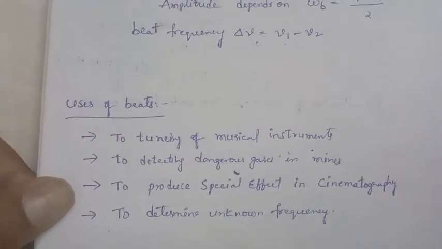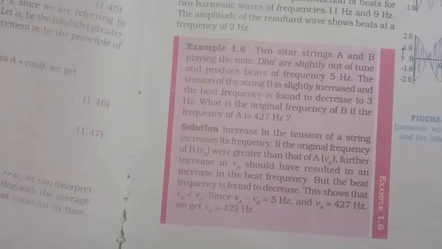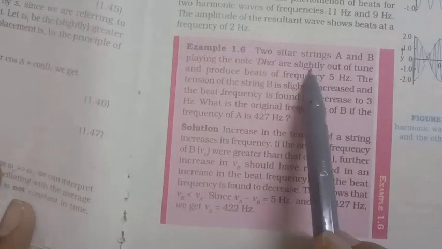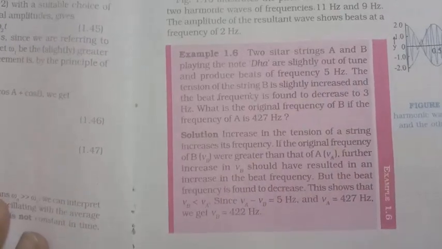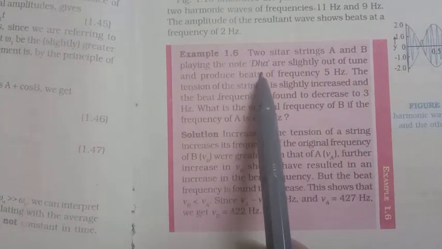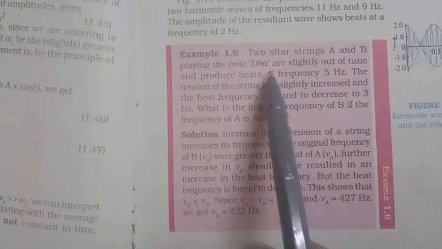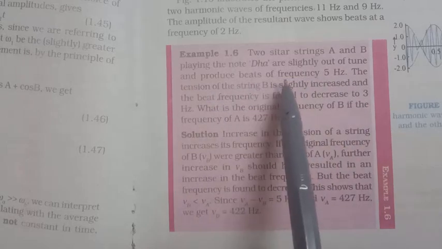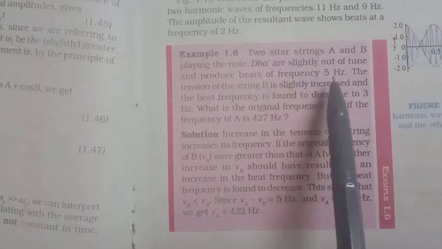For one example problem, read this question clearly. Two sitar strings A and B playing the note da are slightly out of tune and produce beats of frequency 5 Hz.